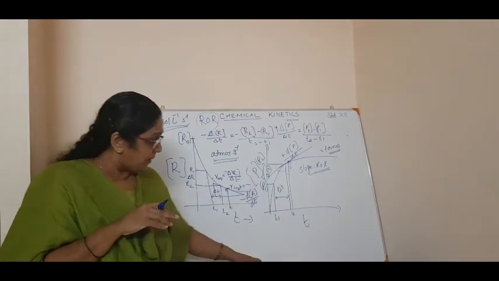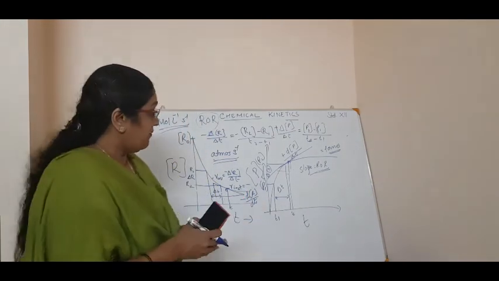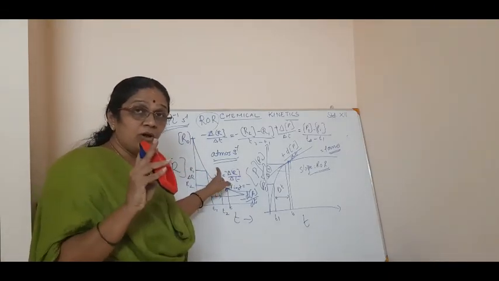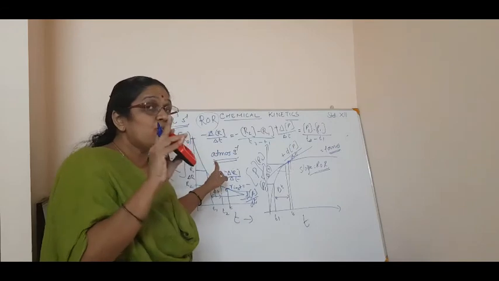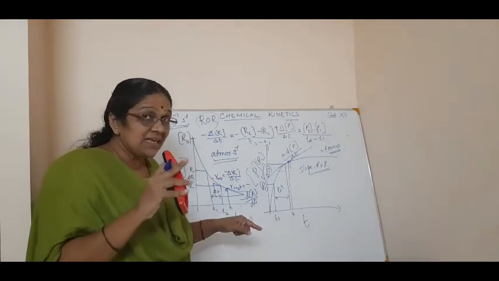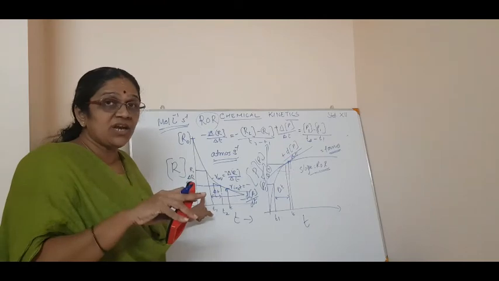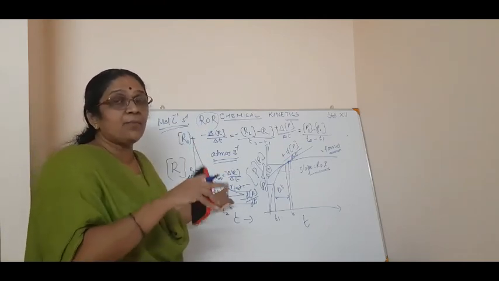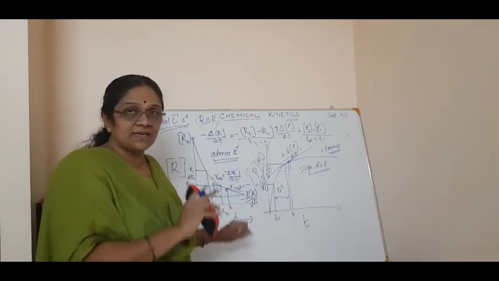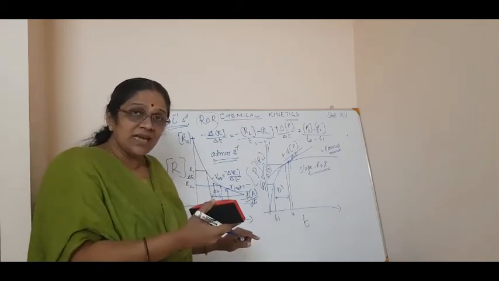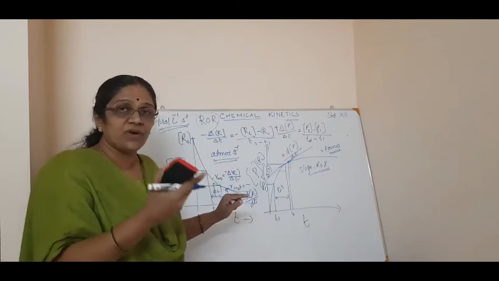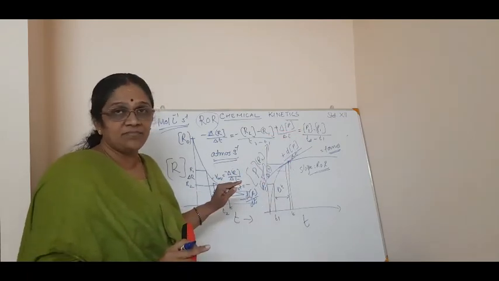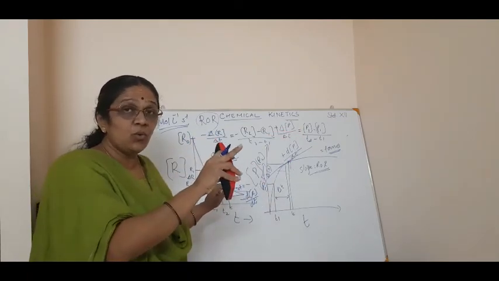Okay. Now we will pass on to the next section. Earlier we have discussed only a hypothetical situation in which 1 mole of reactant is getting converted into 1 mole of product, isn't it? In that case, we have written the average rate of reaction as minus delta R by delta T, and for the product plus delta P by delta T, isn't it? And the instantaneous rate as minus d of concentration of R by dt and plus d of concentration of product by dt, for 1 mole converting into 1 product.